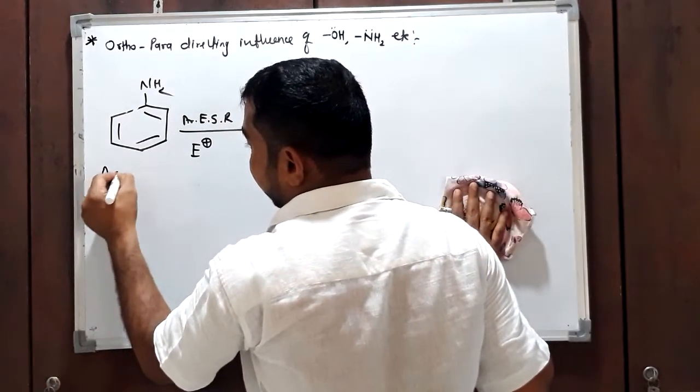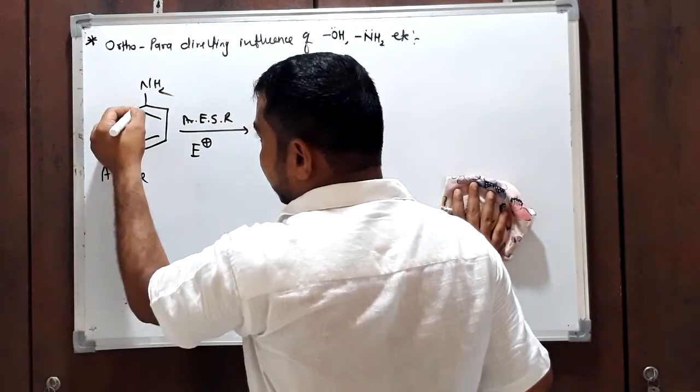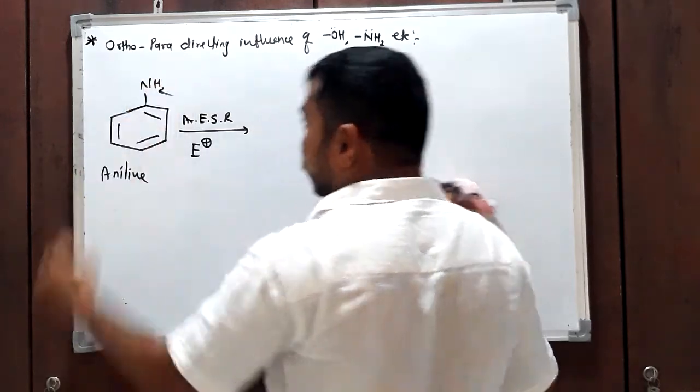Its name is aniline. Aniline is a benzene derivative in which an NH2 group is present.